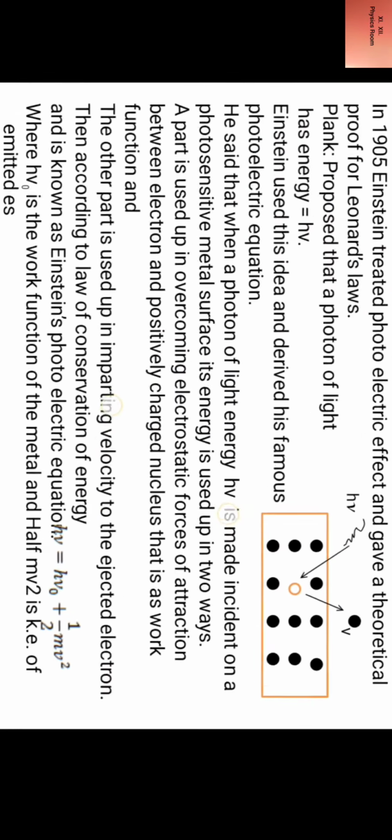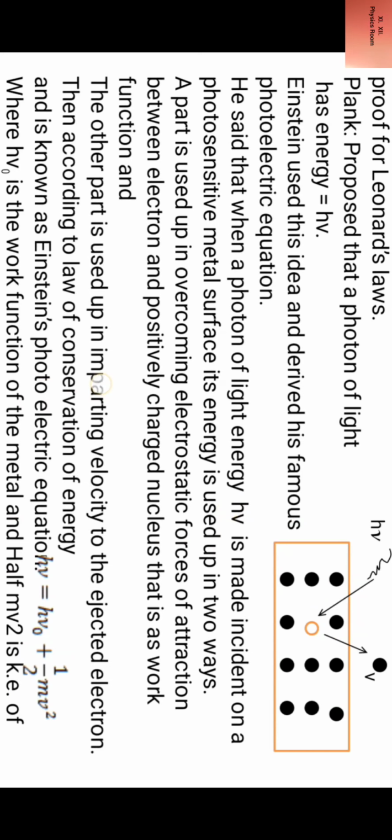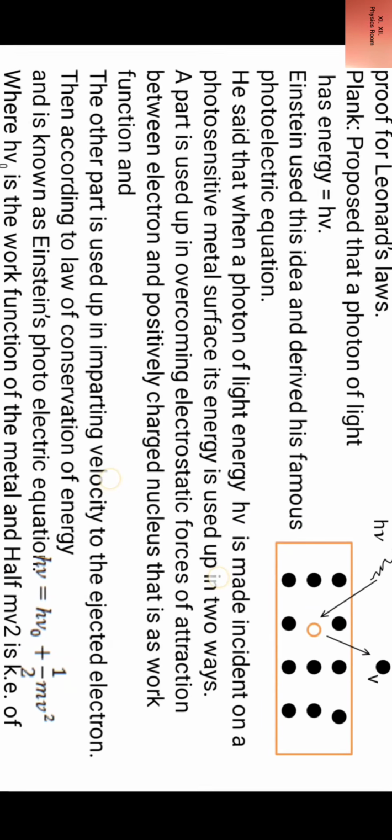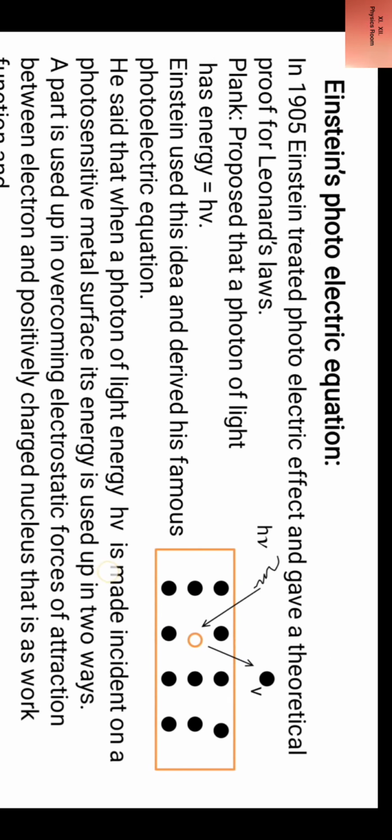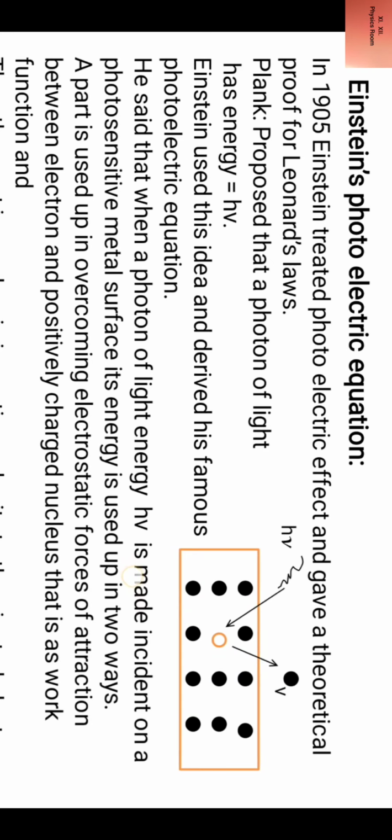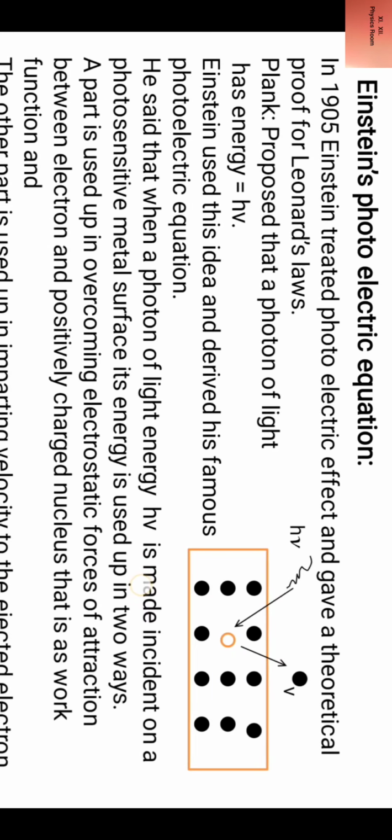Then Einstein tried to give theoretical proof for Lenard's laws through his famous equation, Einstein's photoelectric equation. In 1905, Einstein treated photoelectric effect and gave a theoretical proof for Lenard's laws.